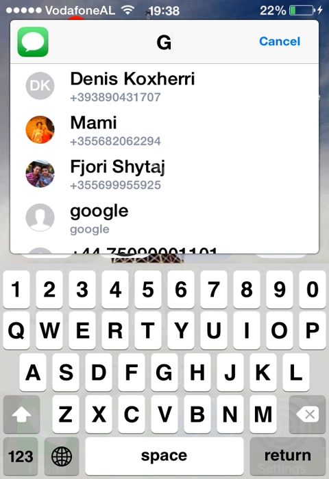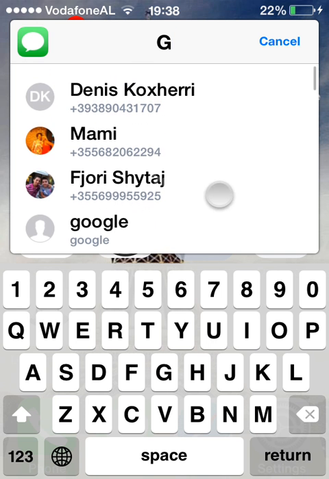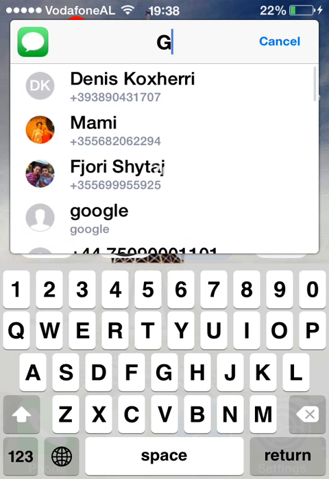it will search for that. So let's wait for the search.